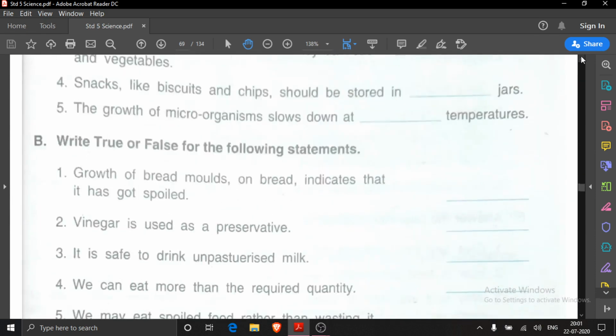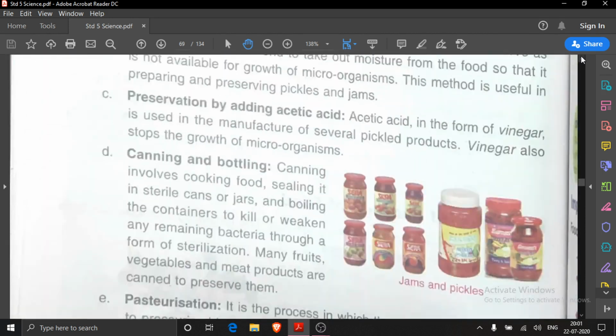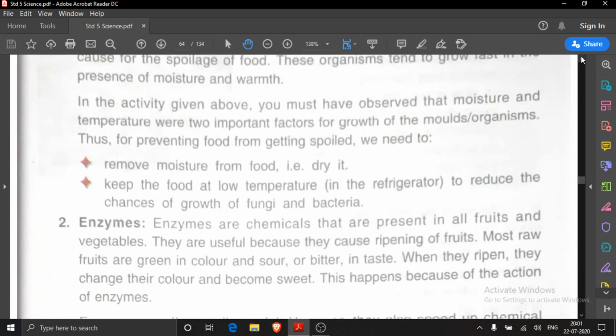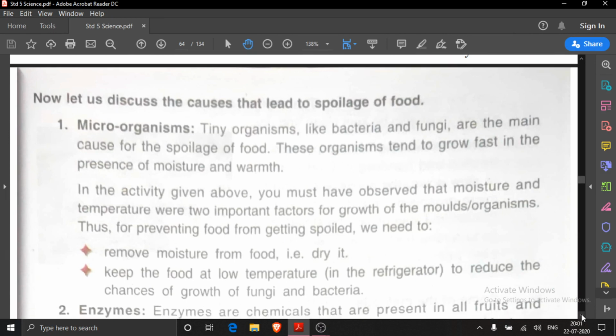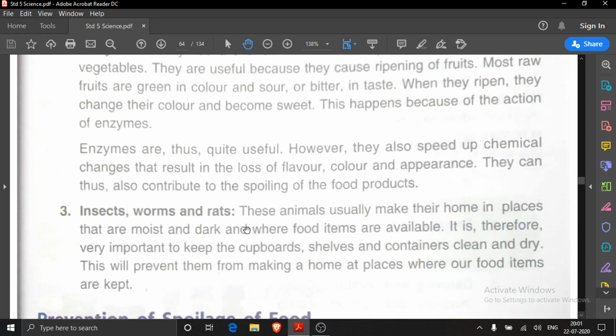In vertical order you will write. First point we will write microorganisms. Second point, enzymes. And third point, insects, worms and rats.